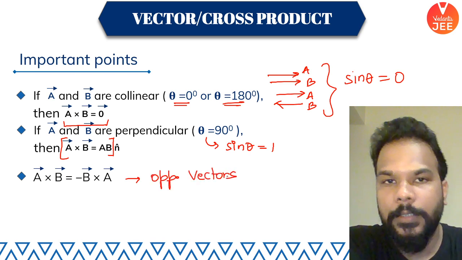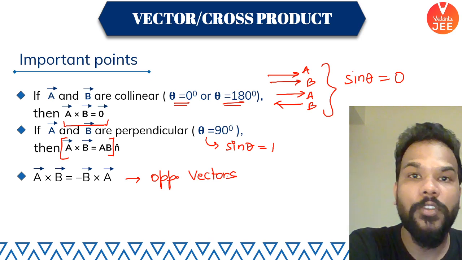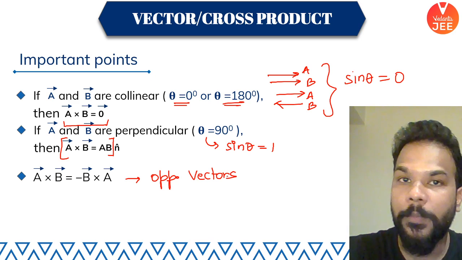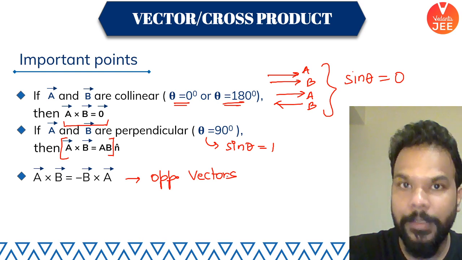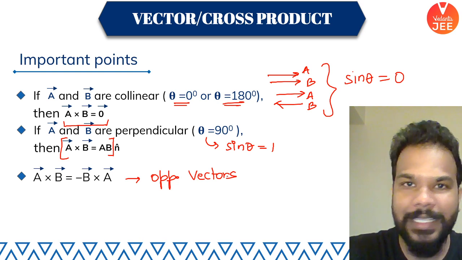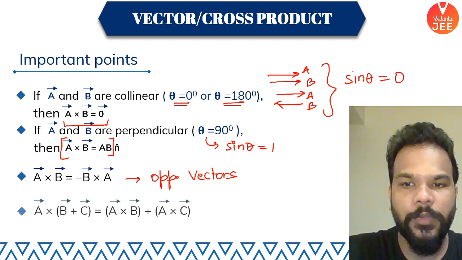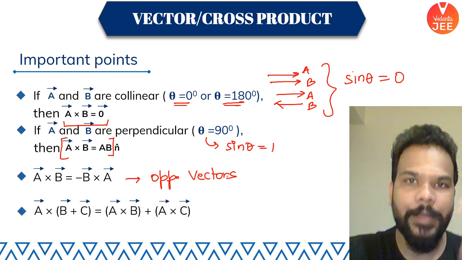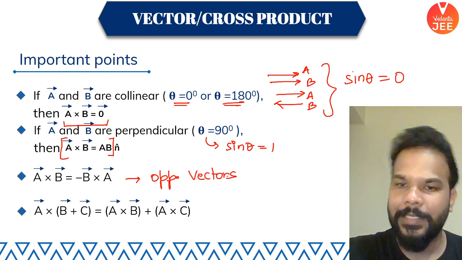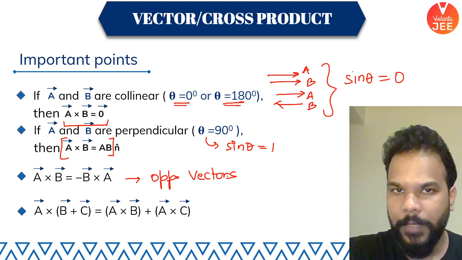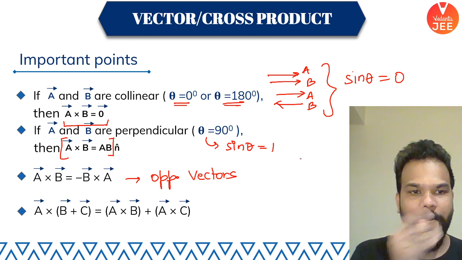A cross B is equal to minus of B cross A. So the commutative property does not work here. Their magnitude is obviously the same, AB sine theta, but their directions are just opposite to each other. Next one, distributive property works here. A cross (B plus C) is equal to A cross B plus A cross C. This property will always hold true.